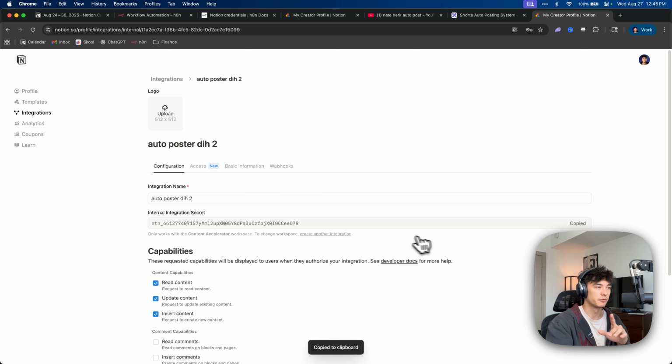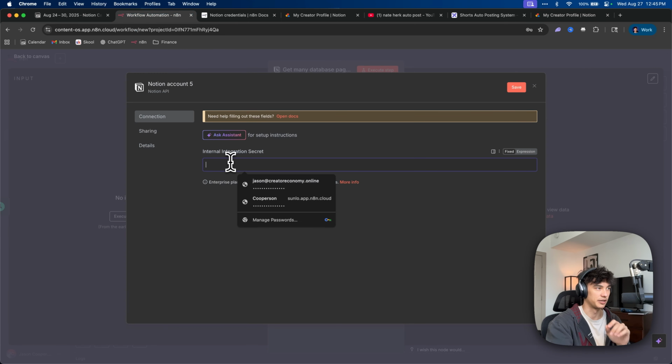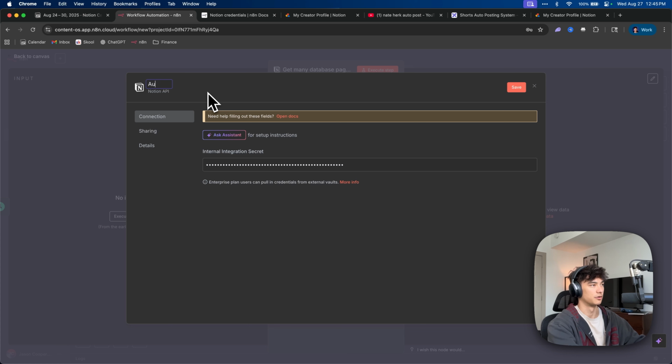We can click show and we can click copy on this API key from Notion. And then we can go back to n8n and paste in the API key. And then let's name this auto poster 827.